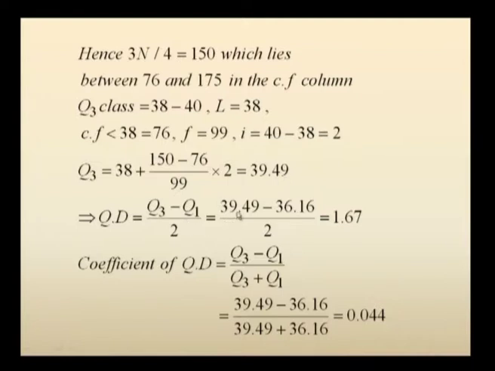Hence, we get (39.49 minus 36.16) by 2. So, we have quartile deviation to be 1.67. Now, the coefficient of quartile deviation you can determine by taking the ratio (Q3 minus Q1) by (Q3 plus Q1). So, we get (39.49 minus 36.16) divided by (39.49 plus 36.16). Hence, coefficient of quartile deviation is 0.044.